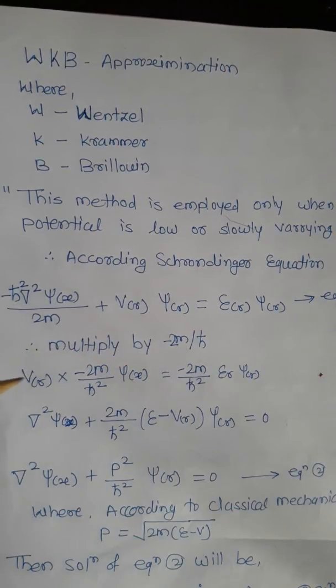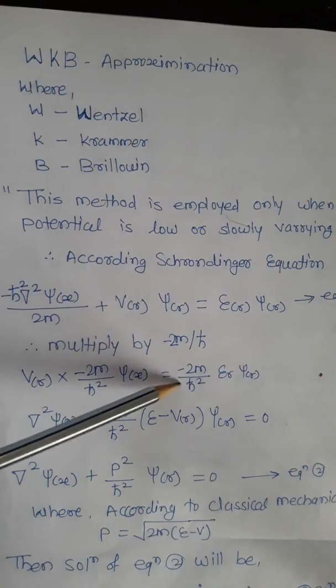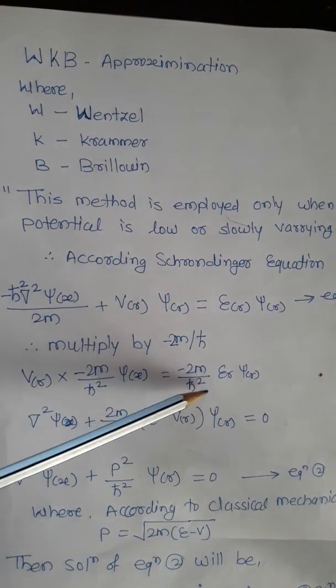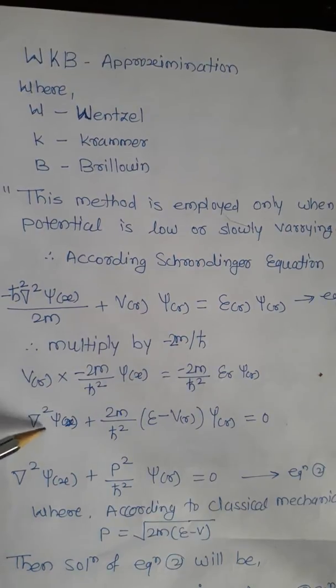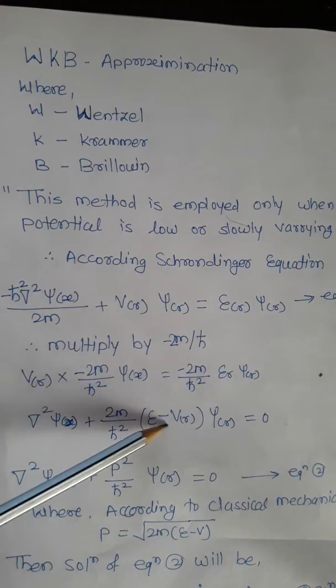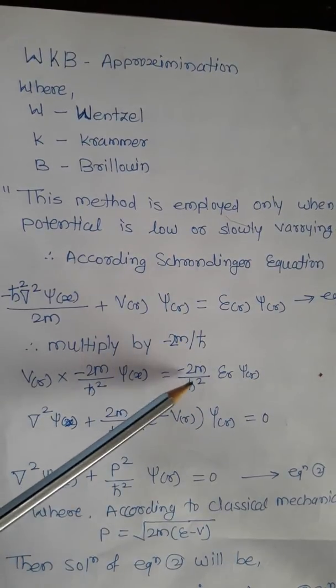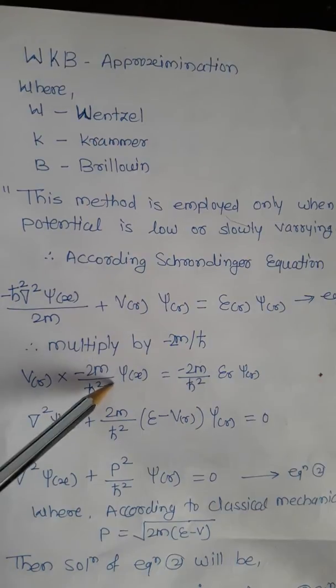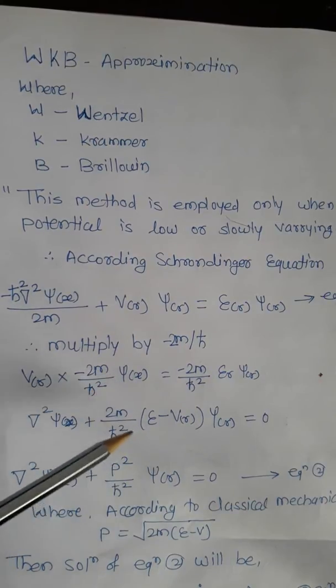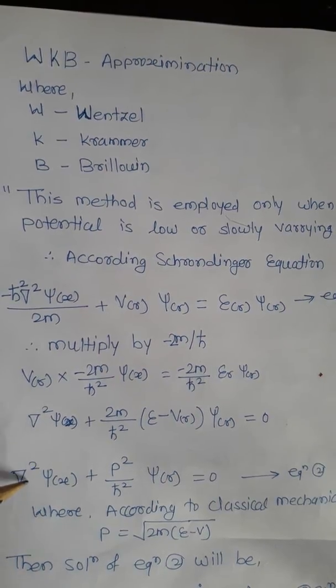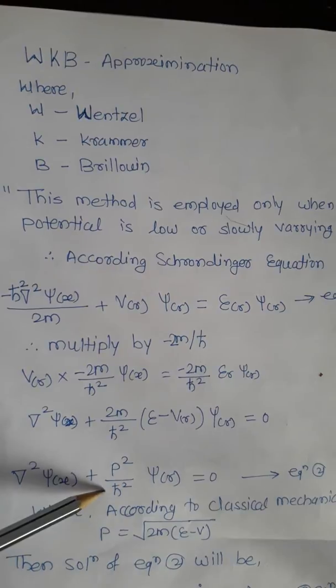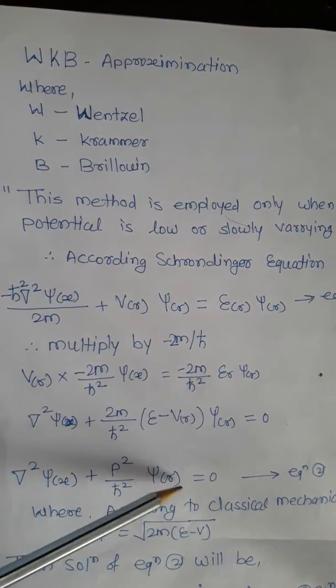After multiplying, we get V of x into minus 2m upon h cross square psi of x equal to minus 2m upon h cross square E psi of x. Shifting the terms to this side, we get del square psi of x plus p square upon h cross square psi of x is equal to 0. This is equation number 2.